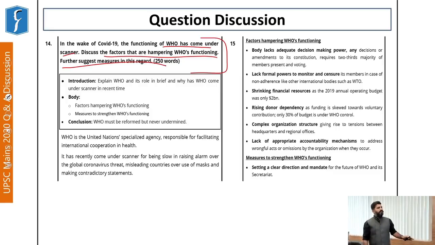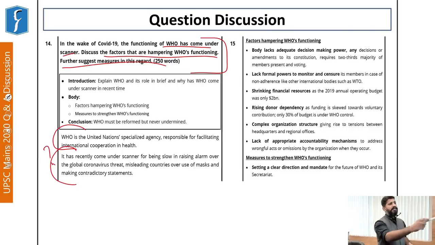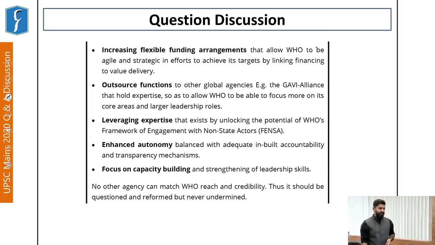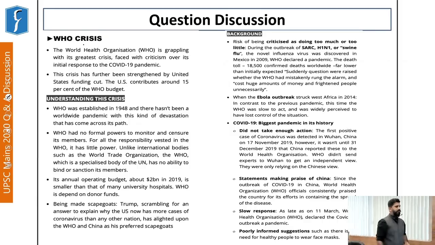Right? So in this, we have used the answer structure, how you could have approached this answer. We have highlighted what WHO is and why its role has come into question. Then we have highlighted the factors that are hampering WHO's functioning. And at the end, we have given the suggestions for improving the WHO's functioning, right? So clearly we have taken a stand that although WHO has had certain issues in its functioning, it still is relevant. However, the way in which it is functioning can further be improved by the member countries who are part of the WHO. Then this was again covered in the mains compass, right?